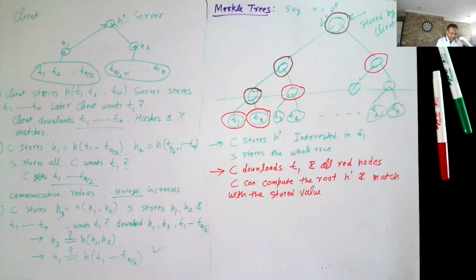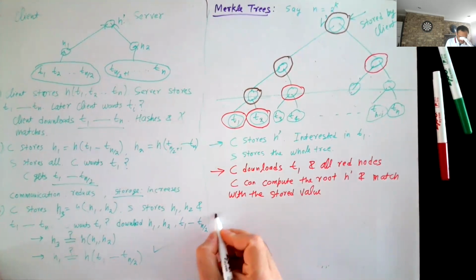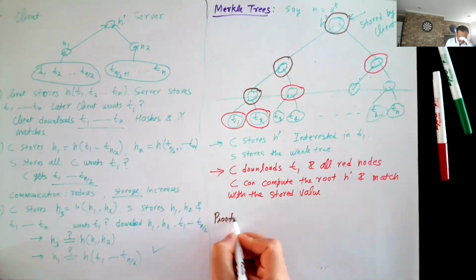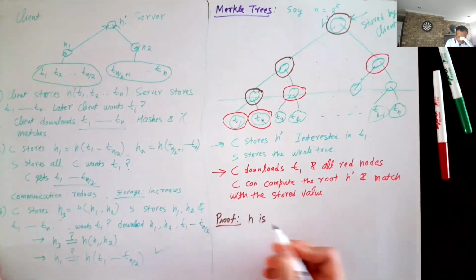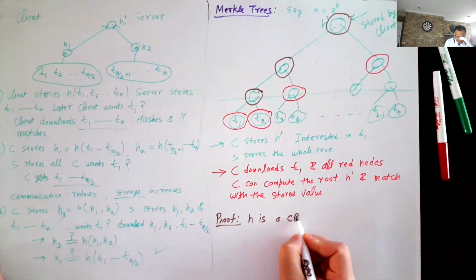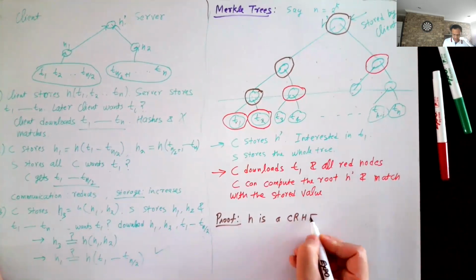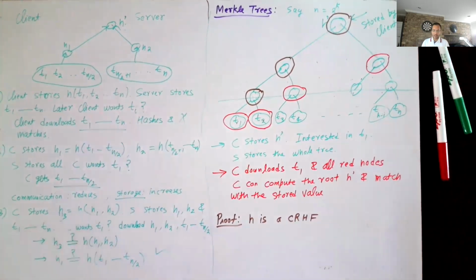And the proof, which we will skip here, just relies on the fact that H is a collision resistant hash function, or H comes from a collision resistant hash function family.